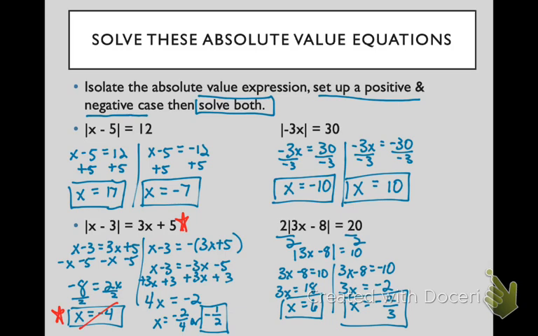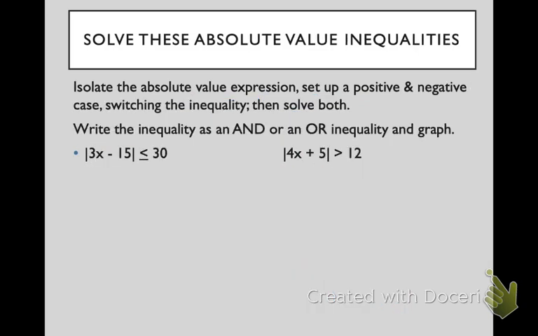So to solve absolute value equations, you're going to isolate the absolute value expression and then set up a positive case and a negative case. Guess what? It's the same way with inequalities. The one switch up is that as you set up your second negative case, you have to switch the inequality, and solve both. Then we're going to talk about these inequalities as an and inequality or an or inequality.